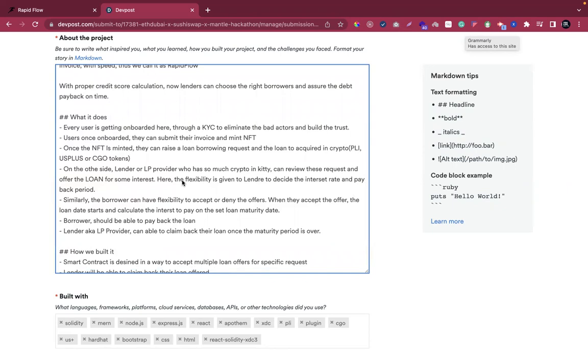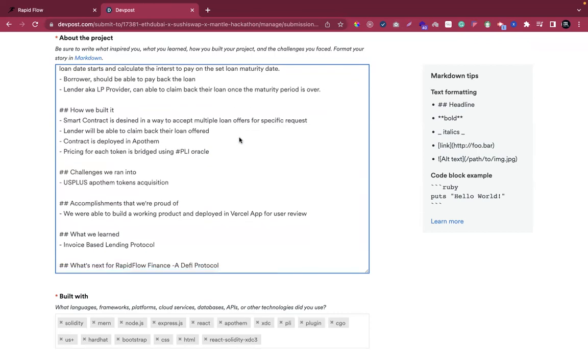Once onboarded, users can submit their invoice and mint an NFT, right? This NFT is unique in nature and is tagged with every request they raise from this platform, and the lenders will be able to offer loans at different interest rates. In a nutshell, as a borrower, I will raise a loan request and see a plethora of loan offers from participants such as corporates, bankers or even liquidity providers. Anybody can lend the loan here.